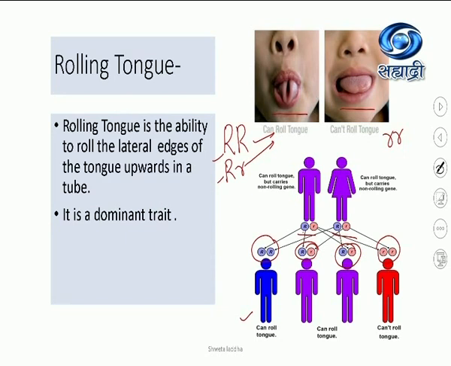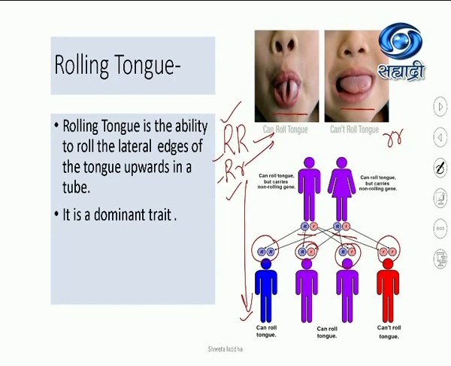You also can stand in front of a mirror and try to roll your tongue and see whether you can or not. If you can roll your tongue, you might be having the capital R gene, or you might be a heterozygote, capital R, small r. You can ask your parents also to roll their tongues, and you can determine your family chart like this. So widow's peak and rolling tongue are exactly similar.